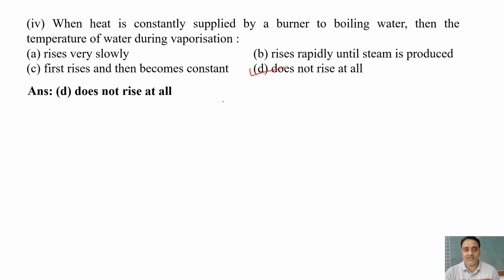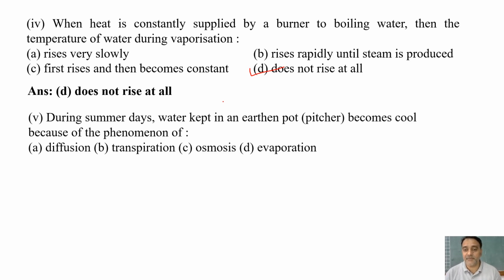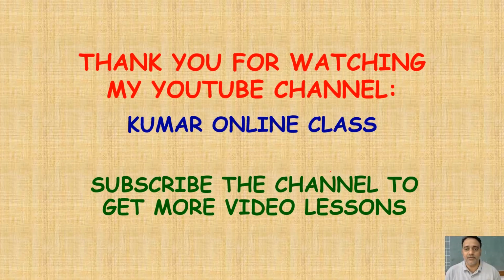Okay, and the last question. During summer days, water kept in an earthen pot becomes cool because of the phenomena of diffusion, transpiration, osmosis, and the last one is evaporation. The correct answer is D, that is evaporation. Okay, so this is the last question of this case study. Now we'll see the next case study question in the next one. So thank you very much.